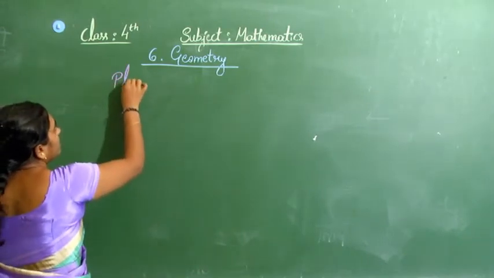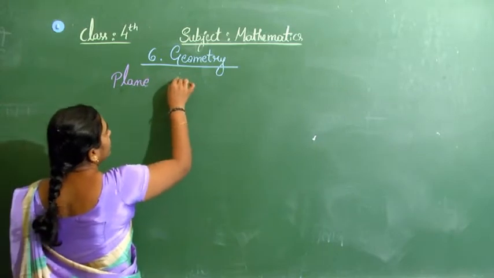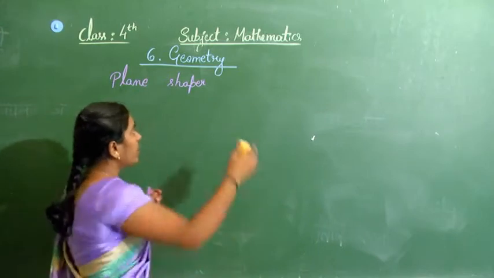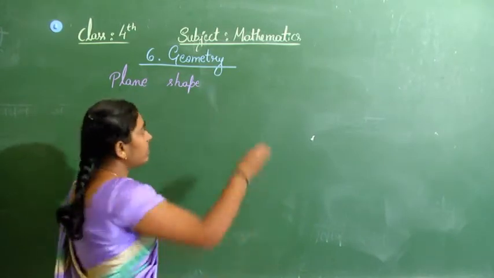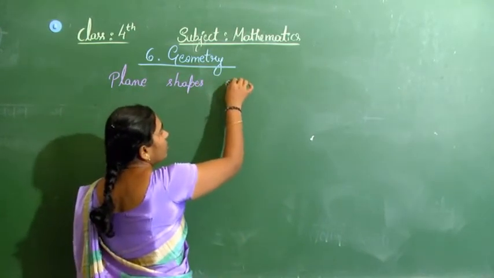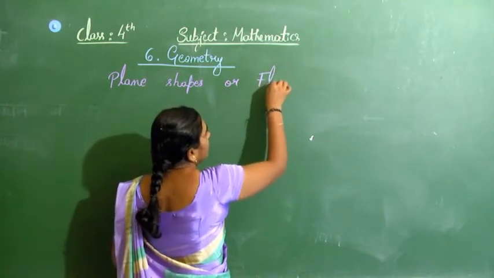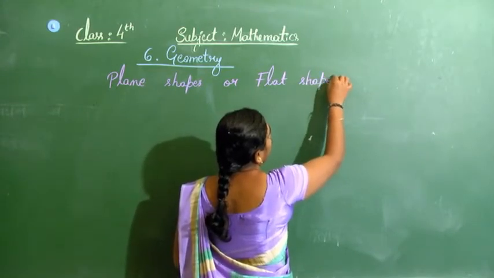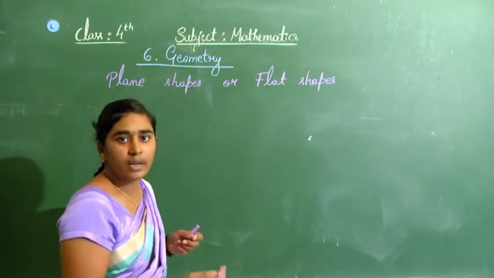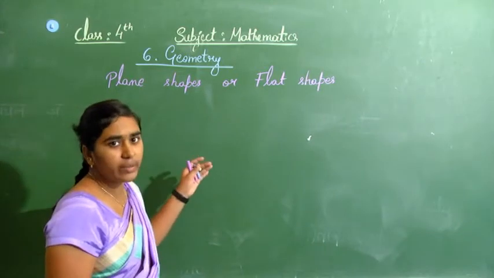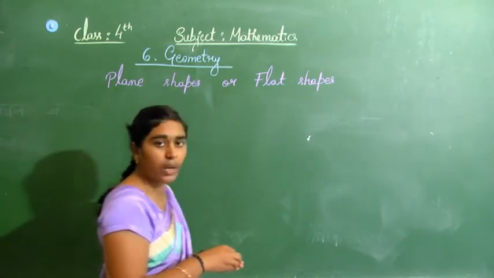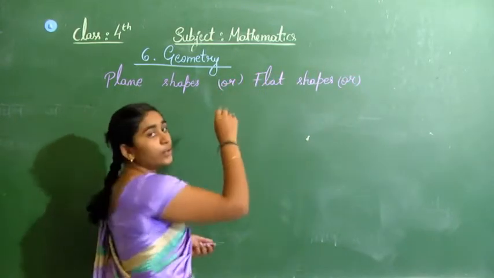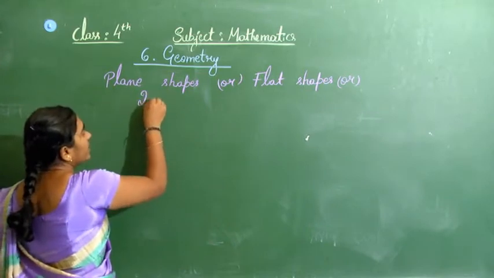Now coming to the basic part, the first thing we have in our studies is about the plane shapes, right? One more name is there for plane shapes. What is the name for the plane shapes? They are also called flat shapes, and one more name is there. What is that one more name? We also call these two-dimensional shapes, right?